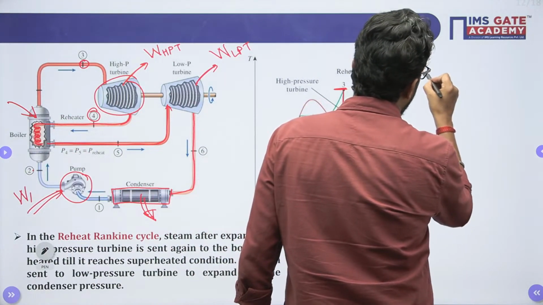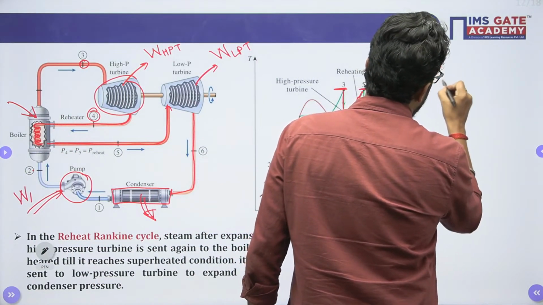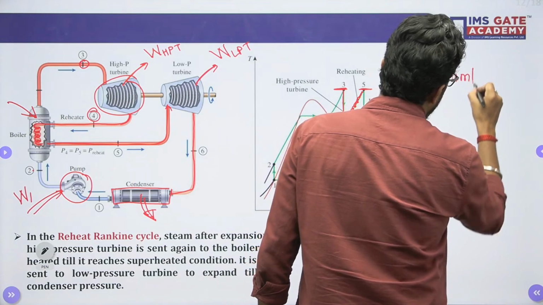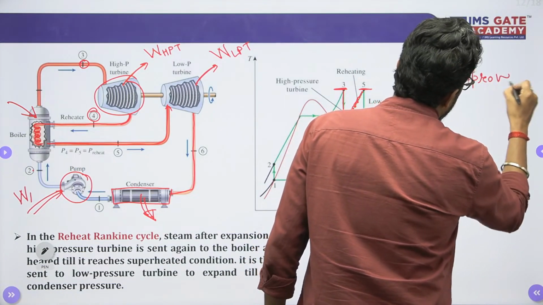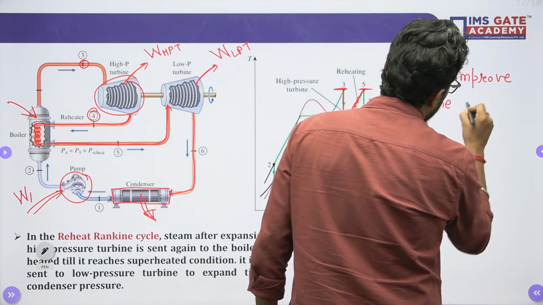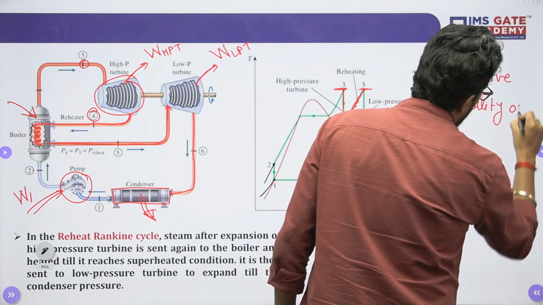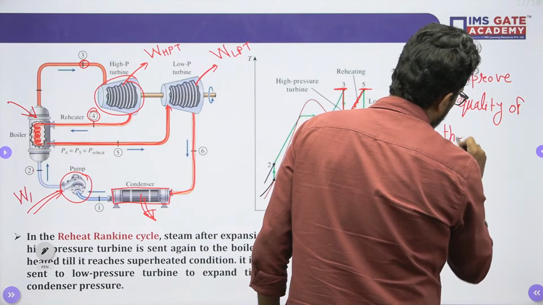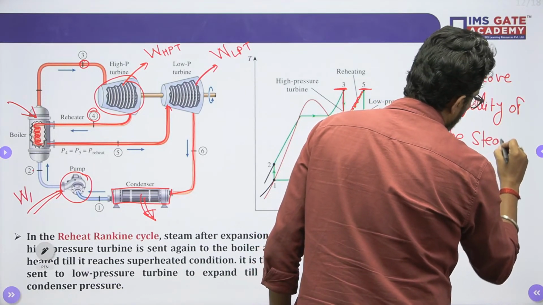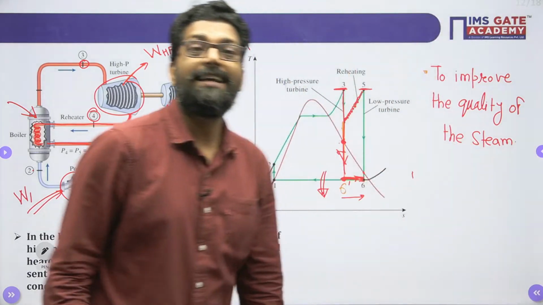So what is the purpose? To improve the quality of the steam.